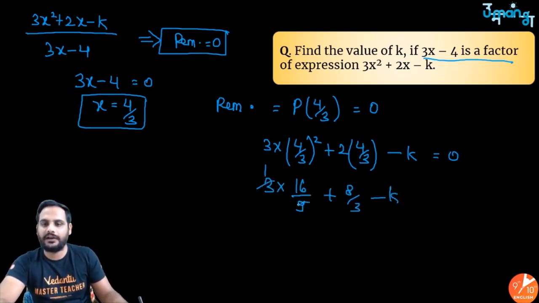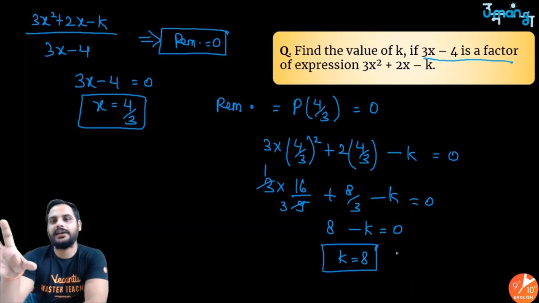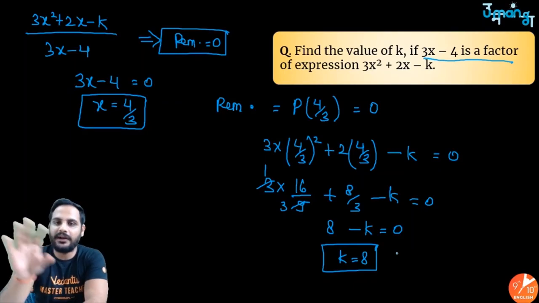So 3 ones are 3, 3 threes are 9: 16 by 3 plus 8 by 3 is 24 by 3. 24 by 3 is 8. So 8 minus k equal to 0. So you will get k is equal to 8. Got it? So when k is equal to 8, 3x minus 4 will be a factor, because in that case only the remainder will be equal to 0.